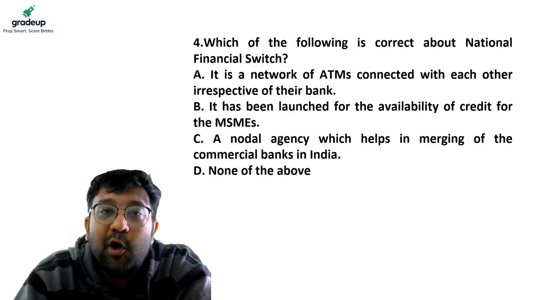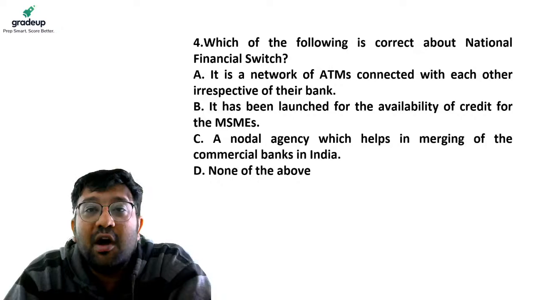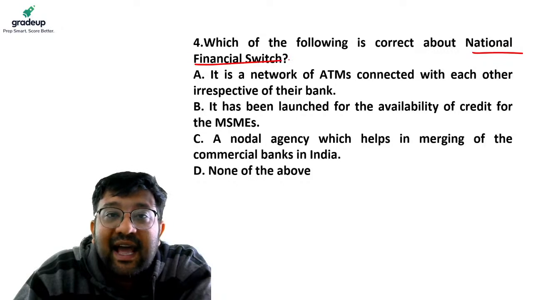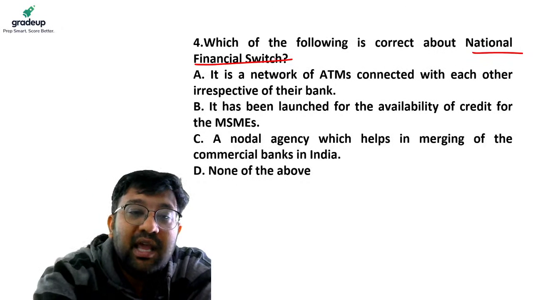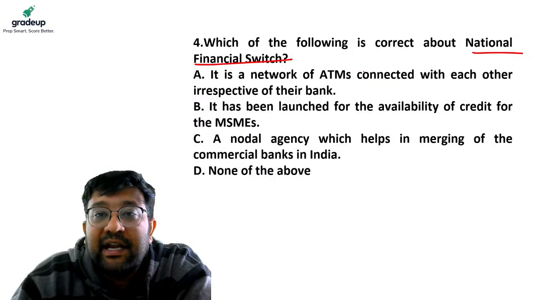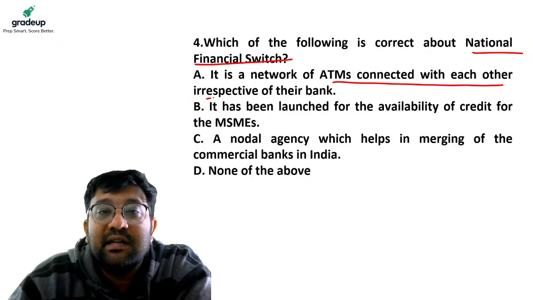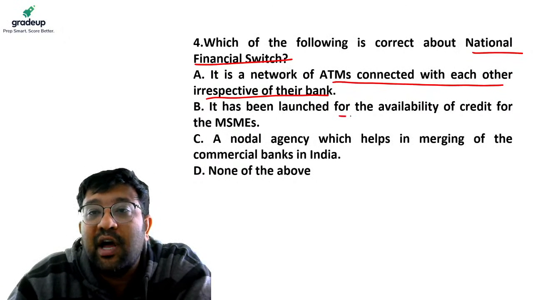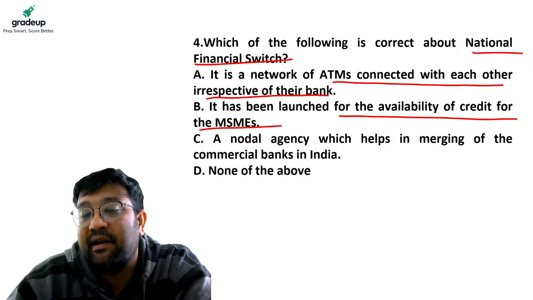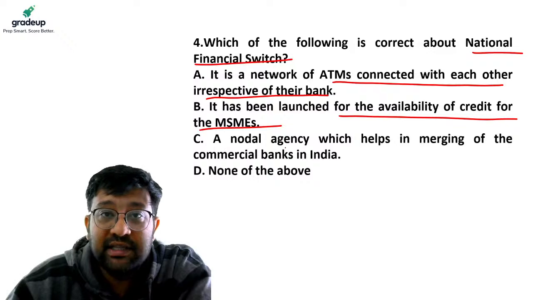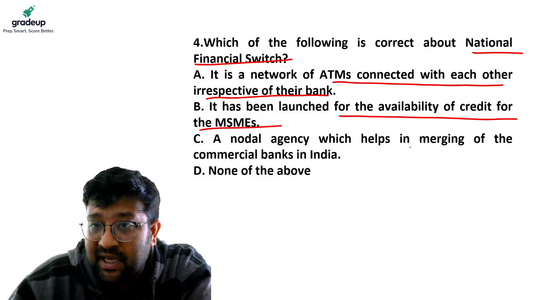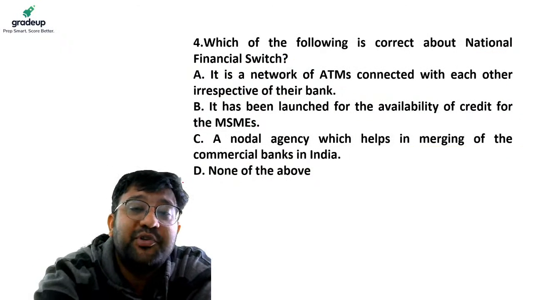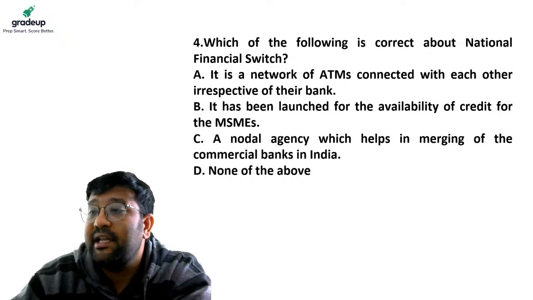Now let's move on to the fourth question for today. Which of the following is correct about the National Financial Switch? A. It is a network of ATMs connected with each other irrespective of their banks. B. It has been launched for availability of credit for the MSME sector. C. This is a nodal agency which helps in merging of commercial banks in India. Or D. Neither of the options is correct. Please answer. You have 40 seconds.